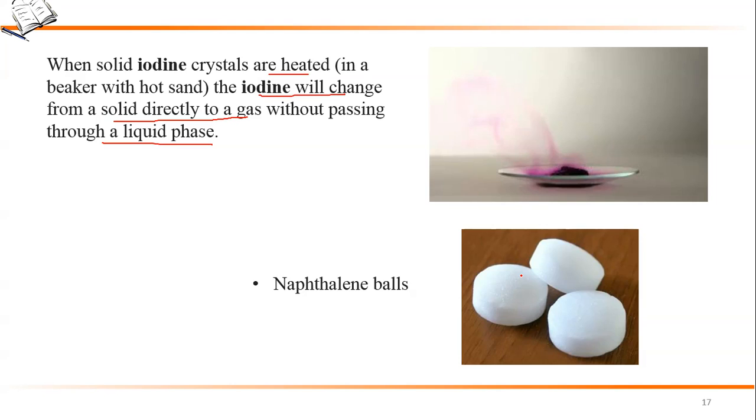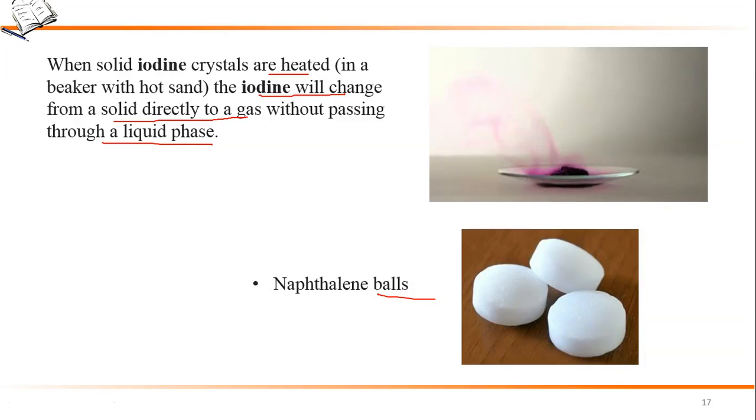Right? So you must have observed that our mothers use naphthalene balls and keep them with woolen or silk clothes to protect them from attack of moths or other insects. So we just place these naphthalene balls there. With time, these naphthalene balls disappear.